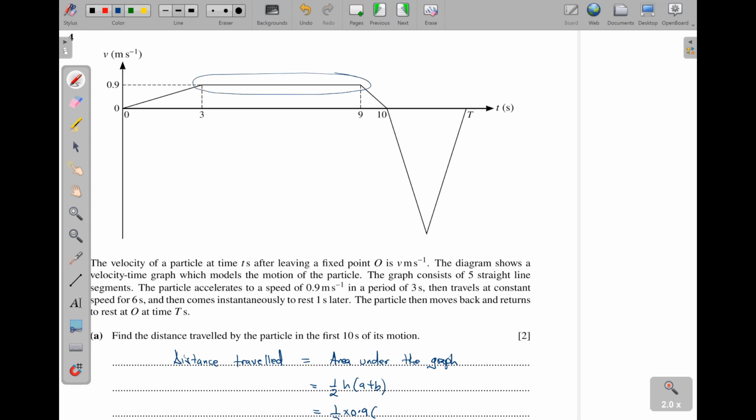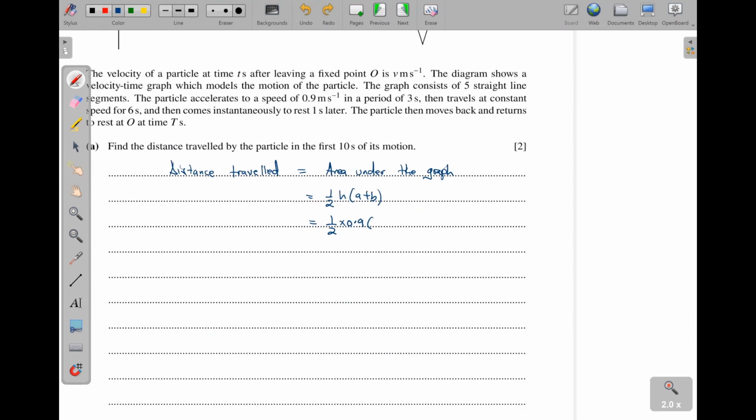So 9 minus 3, that is 6, and then the bigger one is this one, the two parallel sides. So we shall have here 6 plus 10. So 6 plus 10 gives us 16. Divide by 2, you get 8. 8 times 0.9 will give us 7.2 meters.